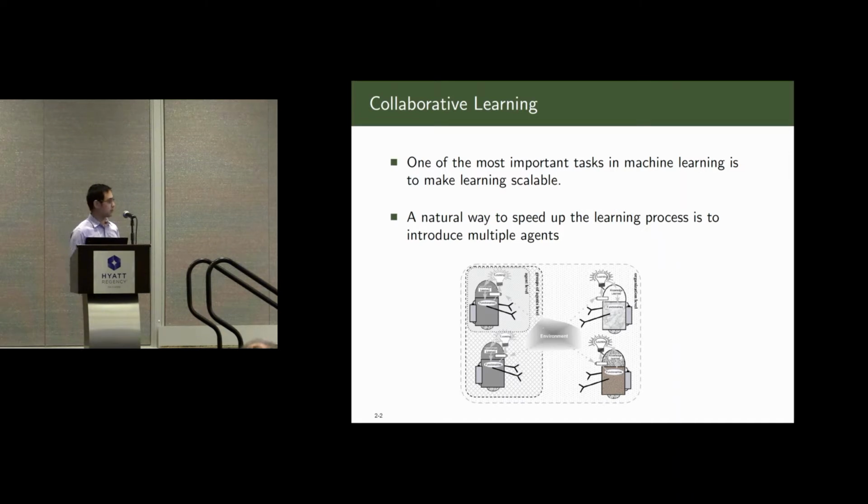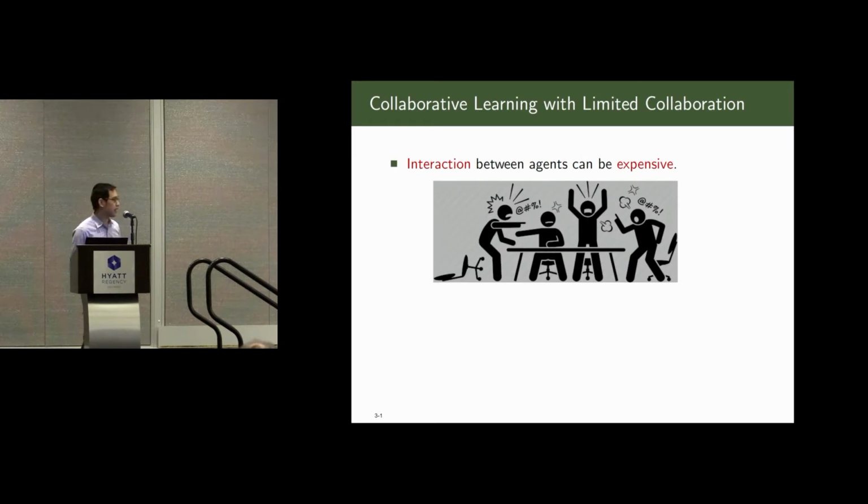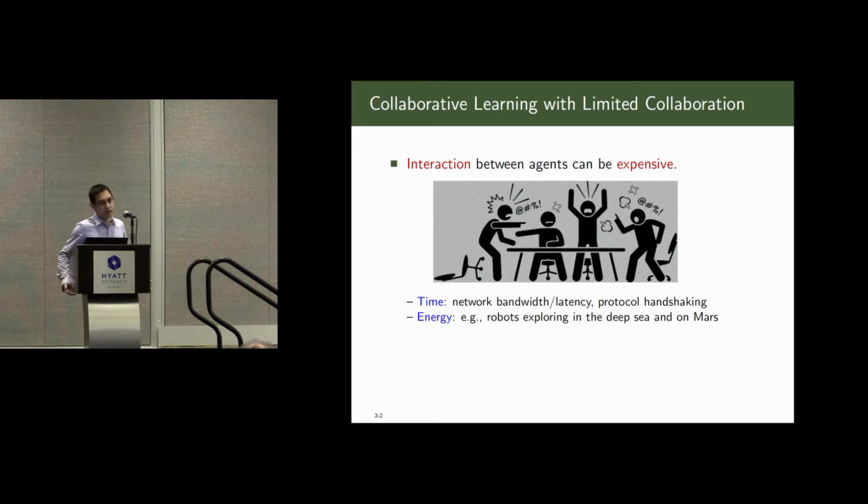One way to do this is to introduce multiple agents and let them try to compute the objective function collaboratively. One issue with that is that interaction between agents can be expensive, as we have learned in our daily life. For software and agents, first, communication is very time expensive because of network bandwidth, latency, and protocol handshaking. It also consumes a lot of energy, which is critical for a lot of applications. Just think about exploration in deep sea and outer space.